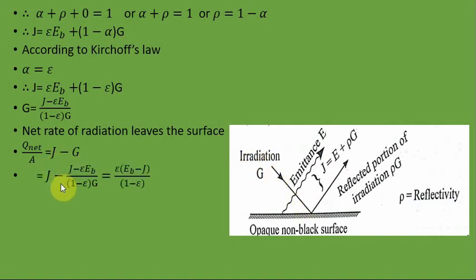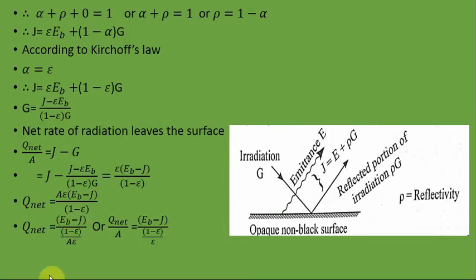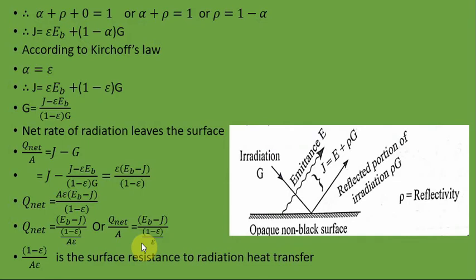So we can substitute the expression for G here. So it will be like this, or Q net can be written as A into epsilon into EB minus J divided by 1 minus epsilon, or on rearranging it can be written as EB minus J divided by 1 minus epsilon divided by A epsilon, or Q net is equal to EB minus J divided by 1 minus epsilon by A epsilon, where 1 minus epsilon by A epsilon is the surface resistance to radiation heat transfer.